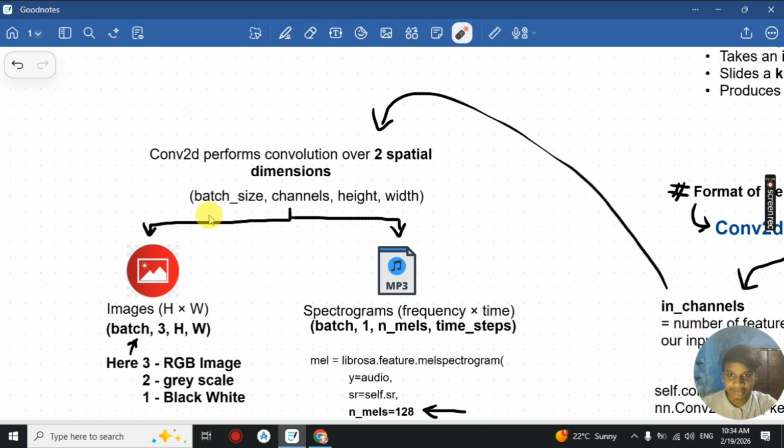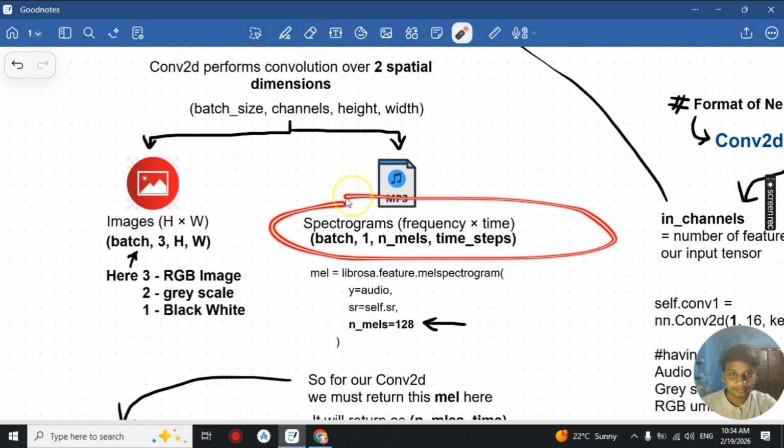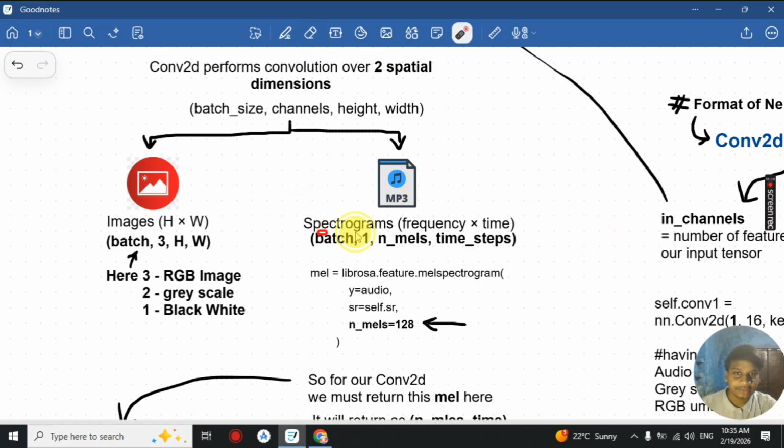Conv2D basically takes batch size, channels, height and width as a 4-dimensional tensor. For images, it takes the batch and the channel, which could be 3 if it is an RGB image, 2 if it is grayscale, or 1 if it is black and white. Then we have height and width, which determine the length and breadth of the image. For our audio files specifically, it will learn the spectrogram, so it will be frequency by time.